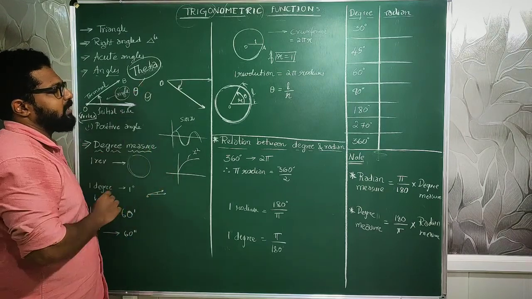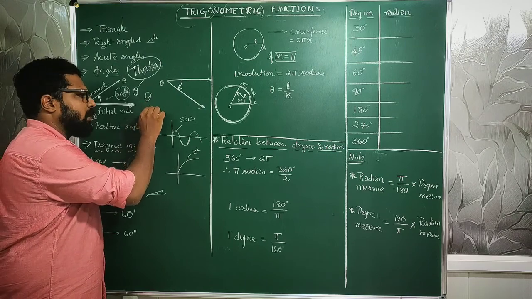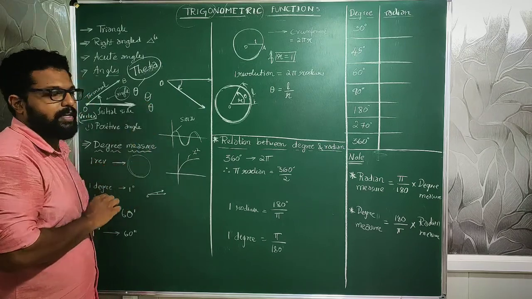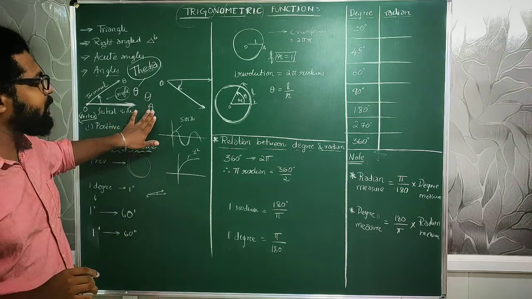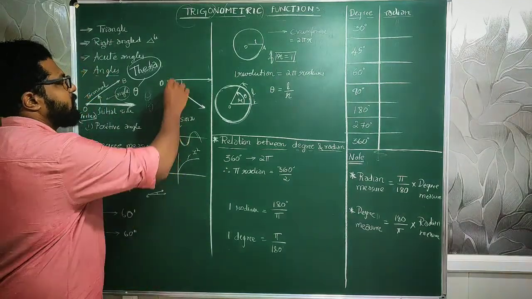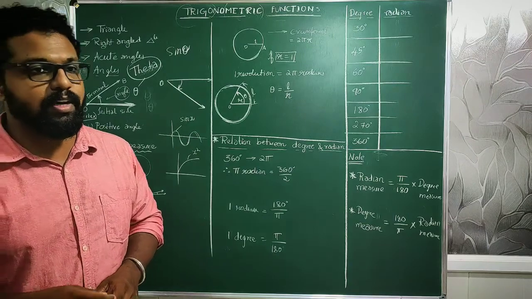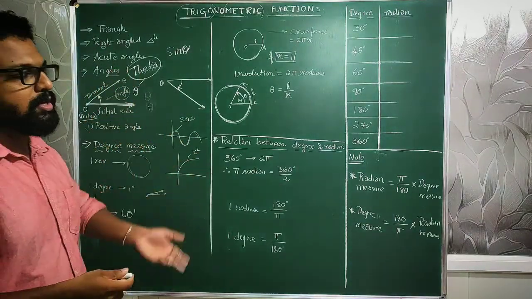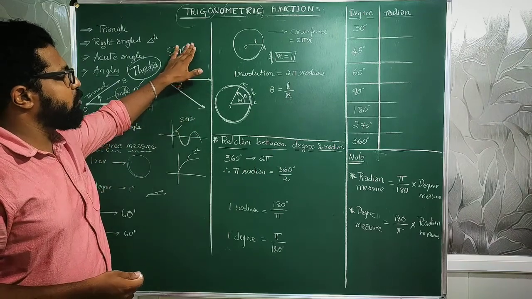Most of them just write it like that, which is a little confusing with O. So what you do is draw it like that, but put a line instead of taking it as a curve line over here. This is the most common confusion in answer sheets, because most of the time I get confused when people write it like this. It becomes a little tedious for us to correct. So make sure you know what you are writing.